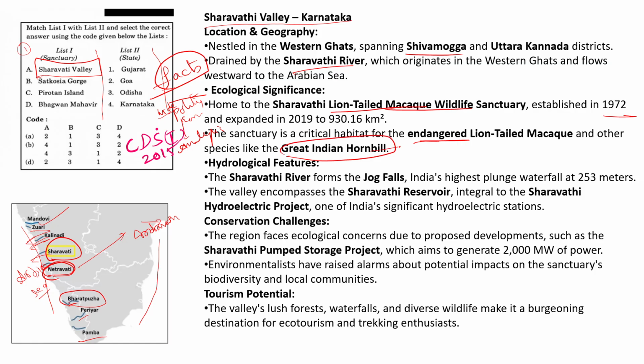Here the species also found is the great Indian hornbill. It is a bird. Indian hornbill birds can also be found here. The Sharavati River is the major river flowing in the Sharavati Valley. It has the highest waterfall, that is Jog Falls. The important bit here is that most of the time it is repeated. The Jog Falls waterfall is on the Sharavati River, and it is a 253 meter waterfall. And this valley also has the Sharavati river reservoir.